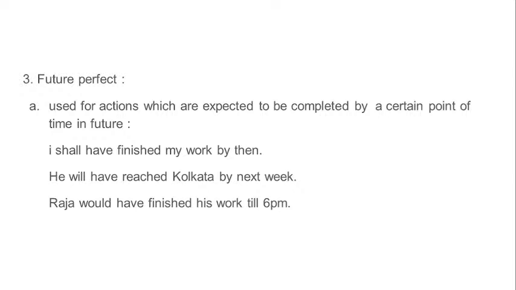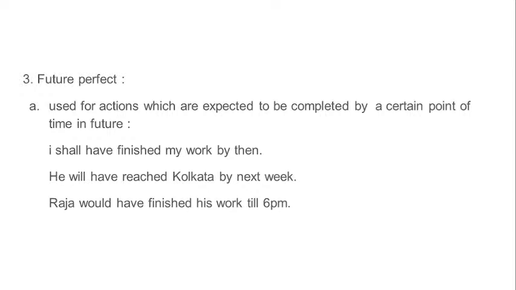Okay, the next one. This is future perfect. Future perfect is used for actions which are expected to be completed by a certain point of time in the future. Now, what does this mean?